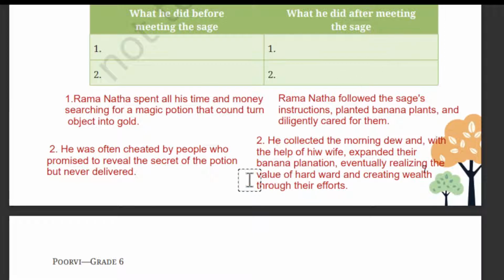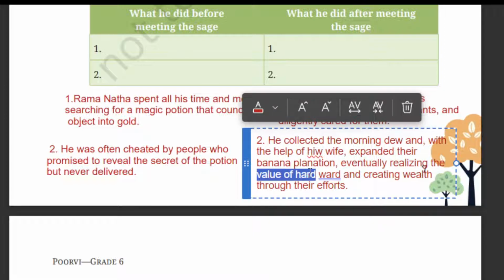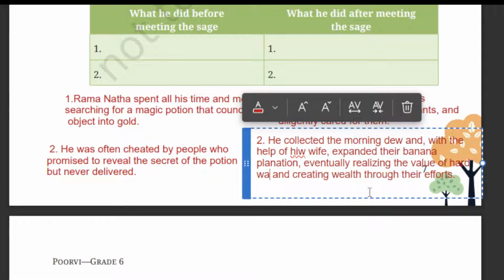Okay, second one, what did he do after meeting the sage? So, after meeting the sage, he collected the morning dew and with the help of his wife expanded their banana plantation, eventually realizing the value of hard work and creating wealth through their effort. Okay, so this one is hard work.